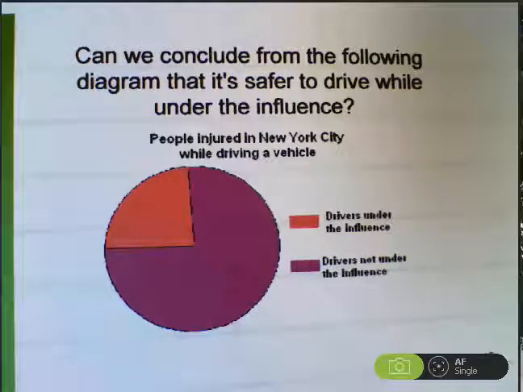Just looking at this graph, it looks like driving drunk is maybe three times safer than driving sober. Surely that can't be right.